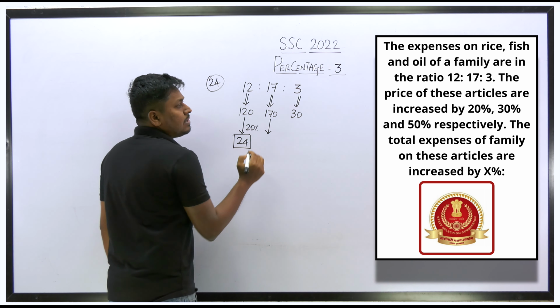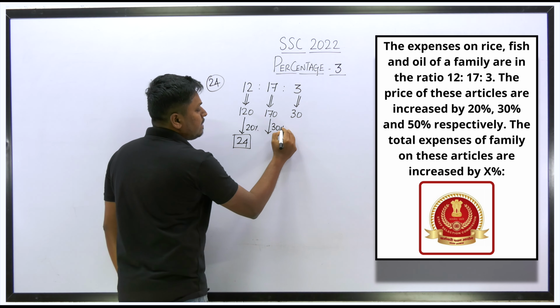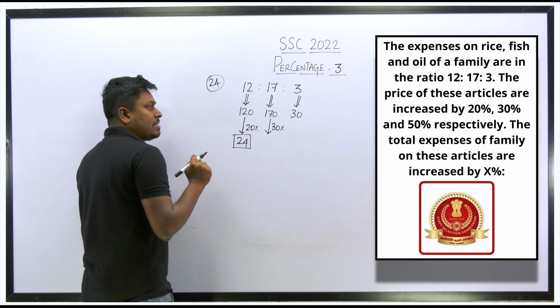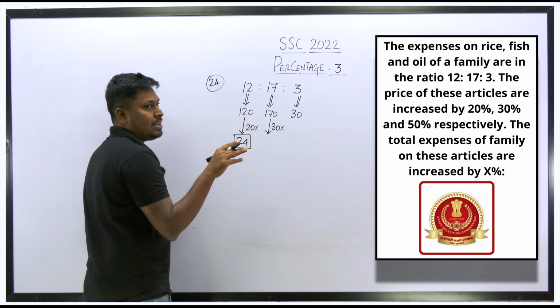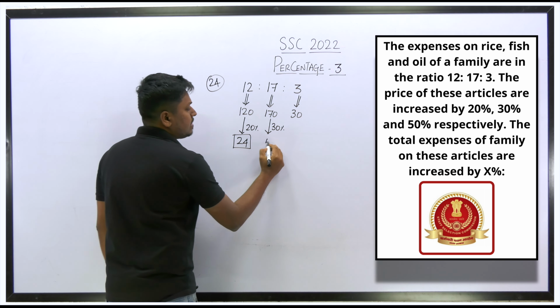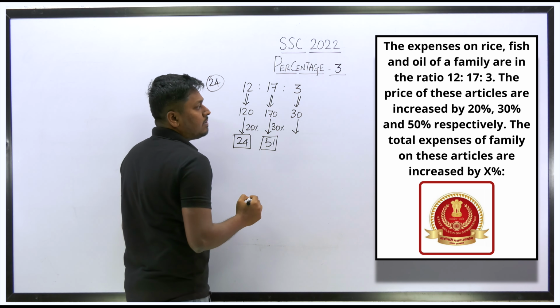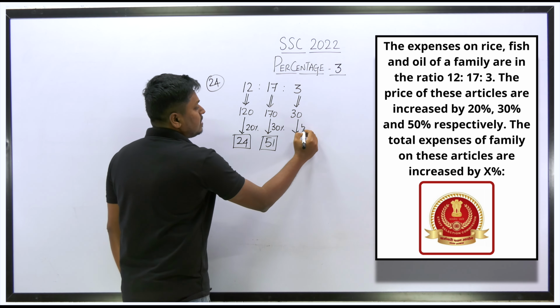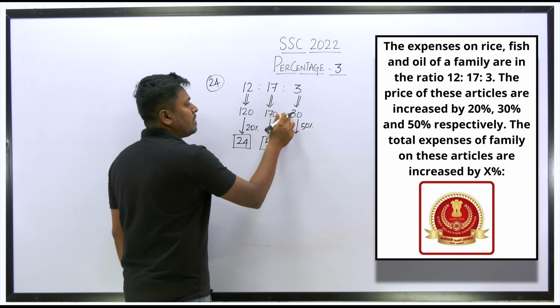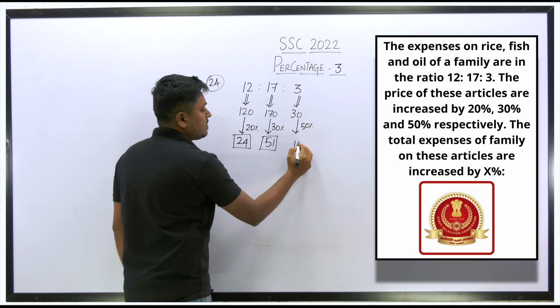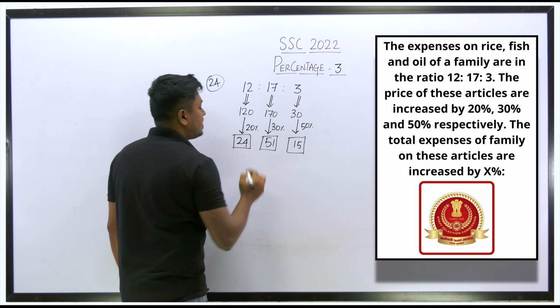Similarly, the second article has been increased by 30%. So 10% is how much? 17. 30% will be 17 into 3. The resultant will be 51. 51 increase. And the last article has a 50% increase. So 50% will be half of this number, that is 15. So friends, understood or not?